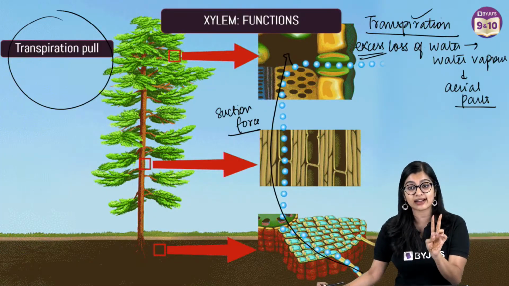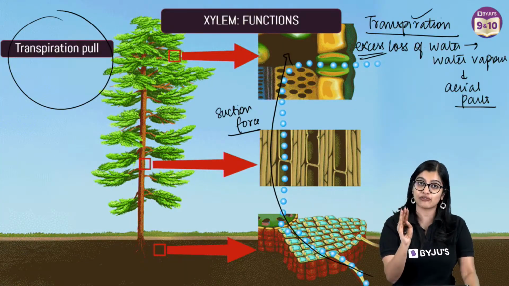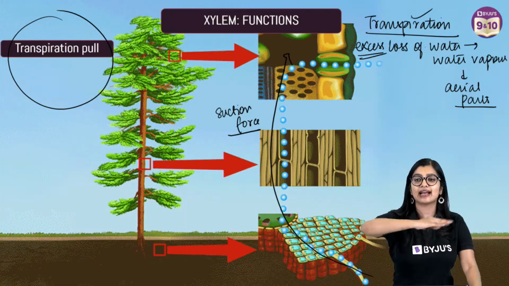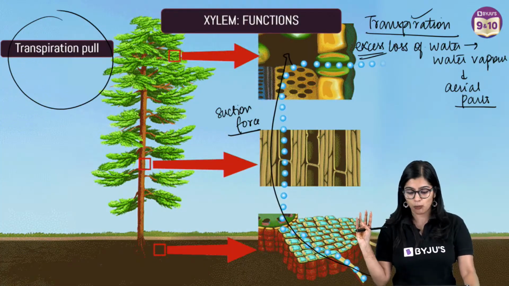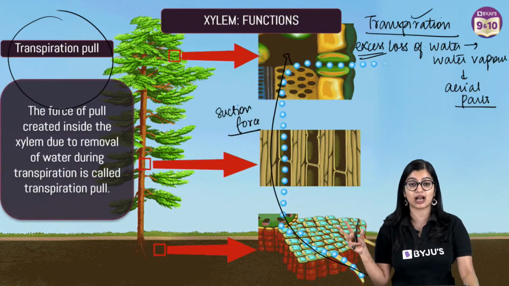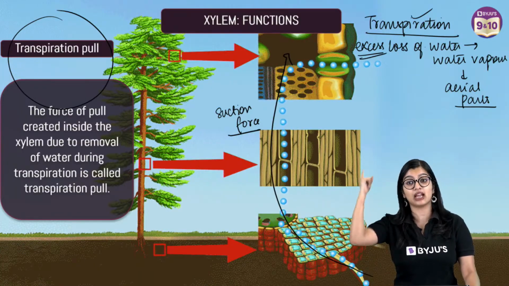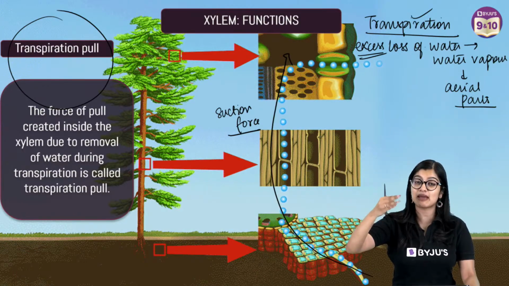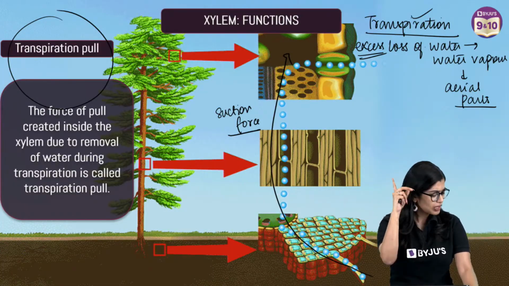And how exactly does it happen? Because of cell to cell movement. Due to movement of ions and concentration difference, water moves from one cell to another, and that's eventually how it enters the vascular bundles. So this is how water enters and how transpiration pull takes place. In which part of the plant does it happen? Mainly the leaves, through the stomata. In the stem, there are lenticels through which transpiration can happen as well. Very simple and easy.